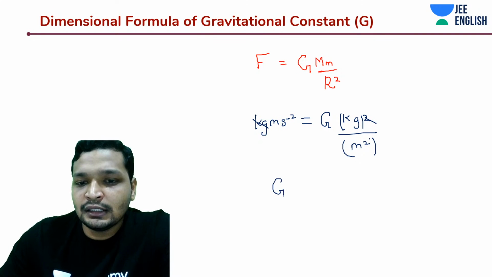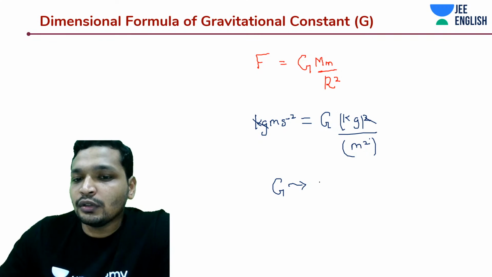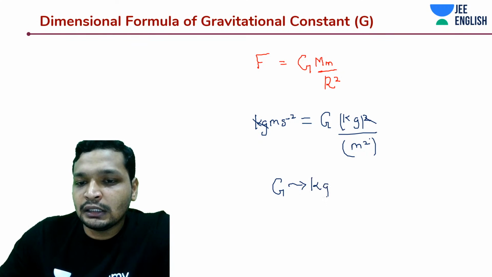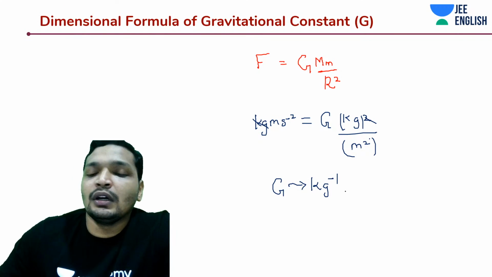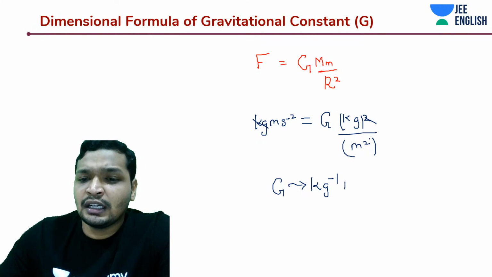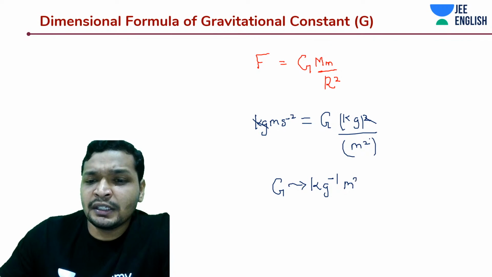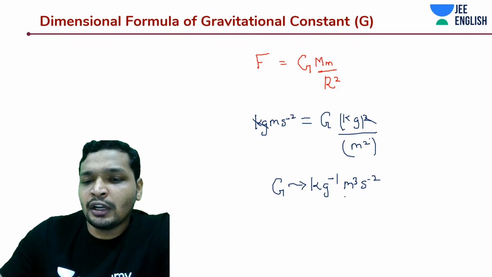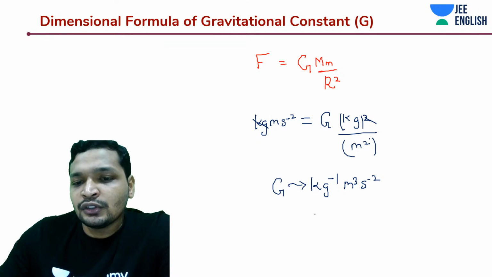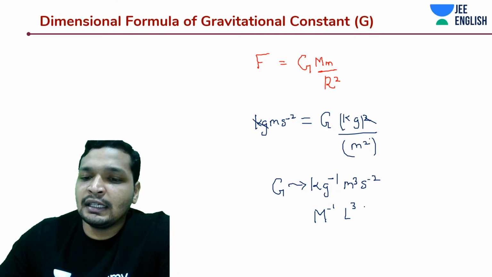So let's keep just G as G, and this is kg square. This is a very convenient way of doing it, and this is meter square. Just cancel this out and take it over here. So what are we getting? The idea is to remember the easiest formula, the gravitational law, and this would become super easy. Write it in terms of MLT: M to the power -1, L to the power 3, and T to the power -2.